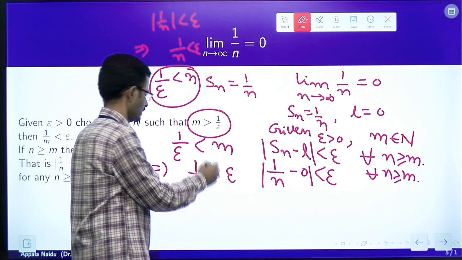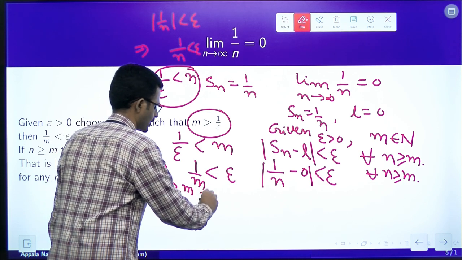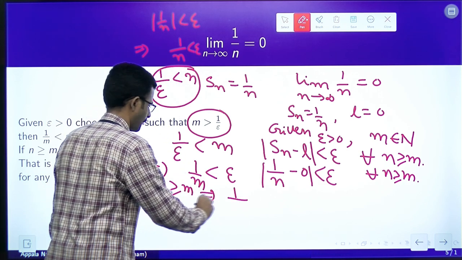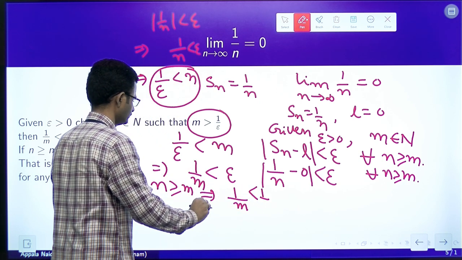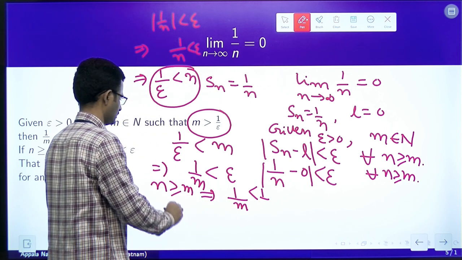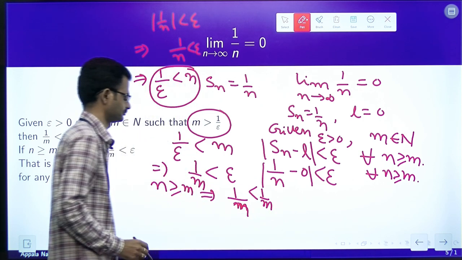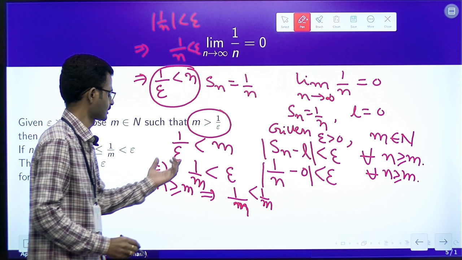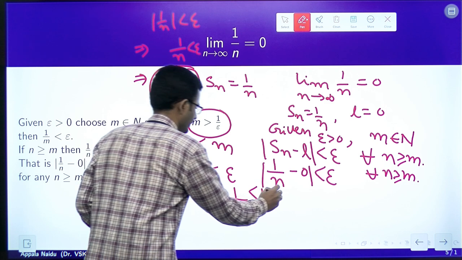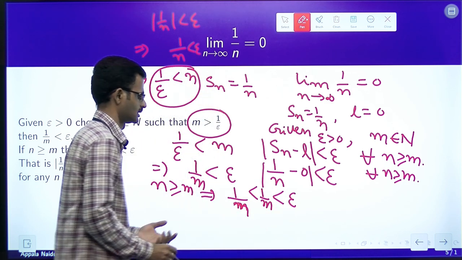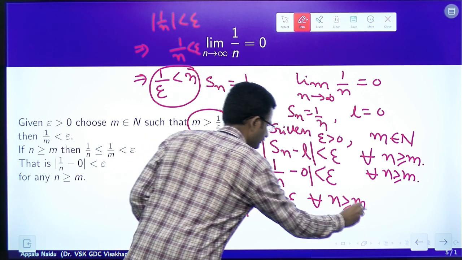So, whenever n is greater than or equal to m, 1 by m is less than or equal to 1 by n, which is less than 1 by m. So, we have chosen m such that 1 by epsilon is less than m, from which we get 1 by m is less than epsilon. This is true for any n greater than or equal to m.